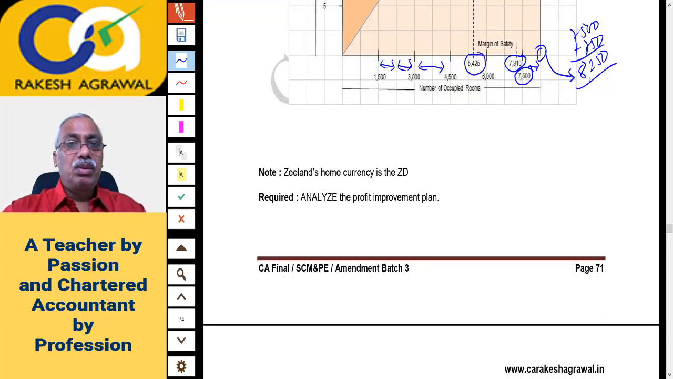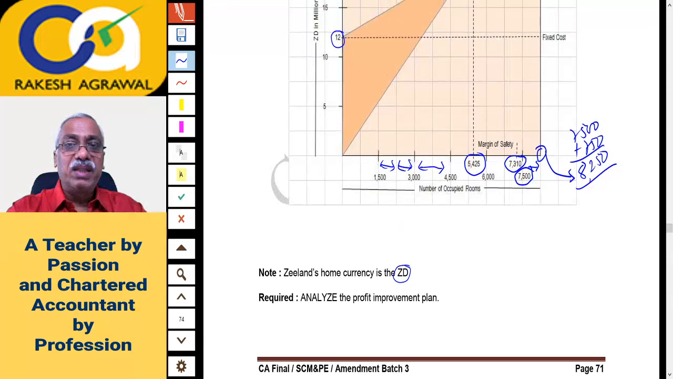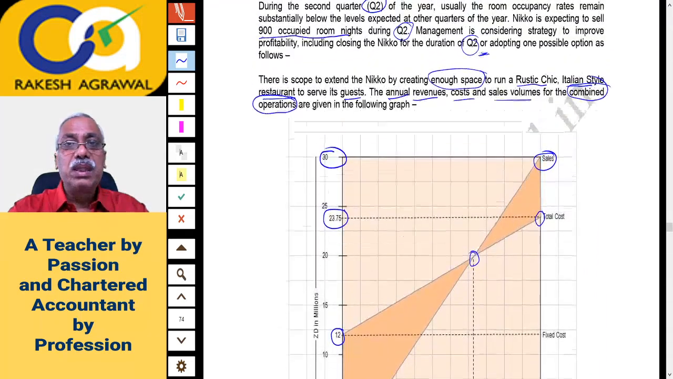Okay, what is the question? Note: New Zealand's home currency is ZD, that is Zealand dollar. Required: analyze the profit improvement plan. This profit improvement plan, which is given in graph form for restaurant plus hotel together, we have to analyze. And one more option was to close down your hotel for the second quarter only. Okay, just check this question again.